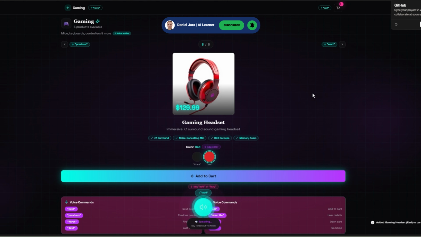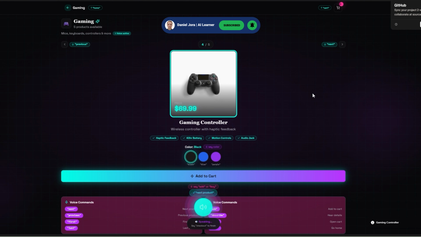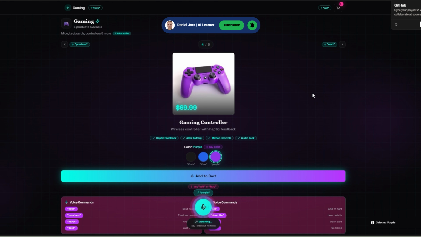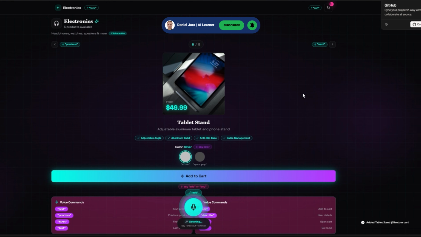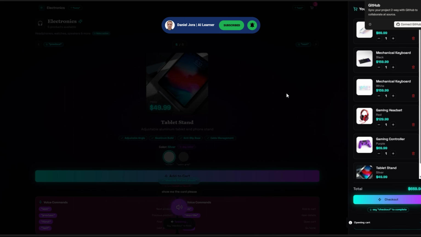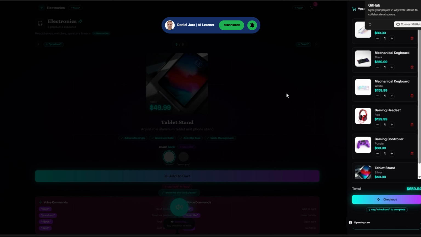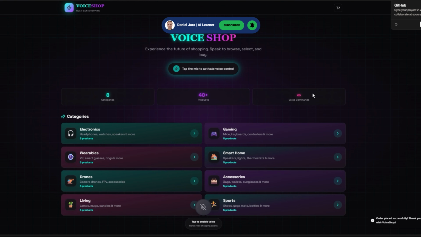Next product. Gaming controller, $69. Purple. Purple selected. Nice. Add this to cart. Added gaming controller in purple to cart. Go home. Going home. Show me the cart, please. Opening cart with 6 items. Checkout. Order placed successfully. Thank you for shopping with Voice Shop.